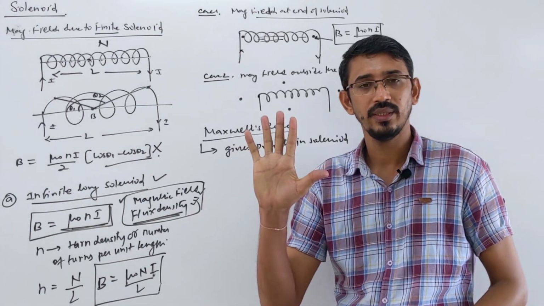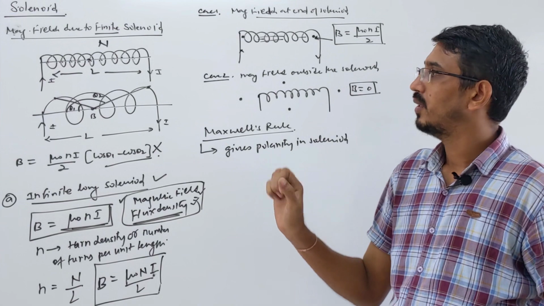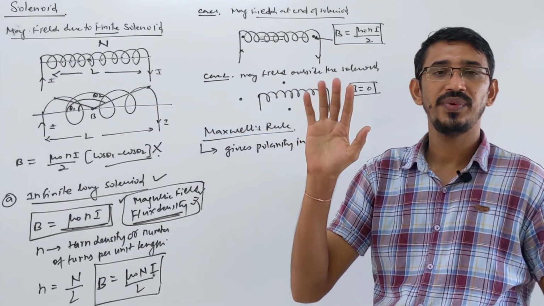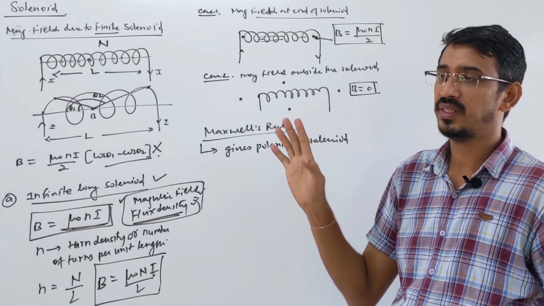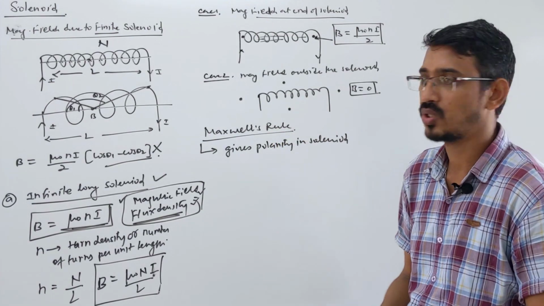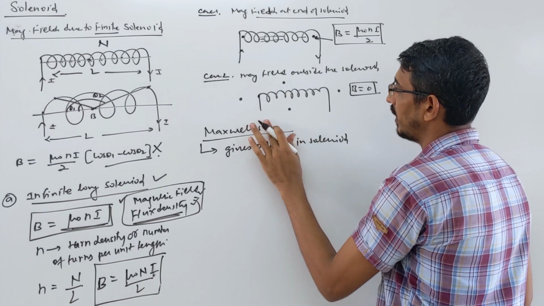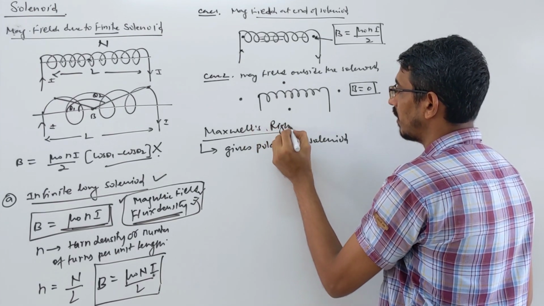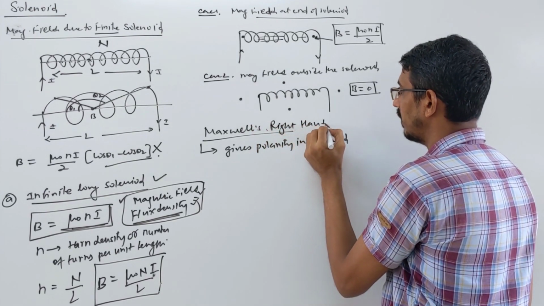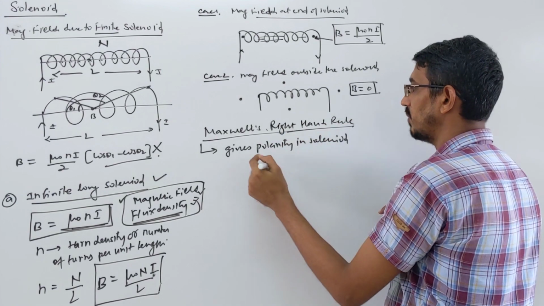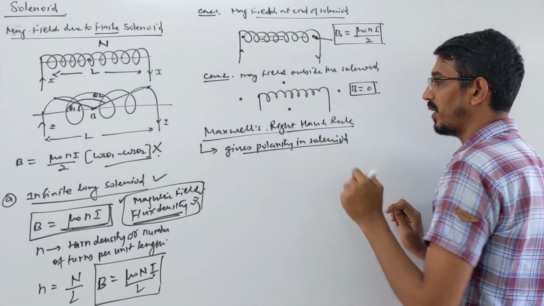What this rule says is that you look at your right hand. Suppose this is the solenoid, then your fingers show the direction of the current, and then the thumb will show the direction of the north pole. Okay. Let me write it fully here: Maxwell's right hand rule. This rule gives the polarity in the solenoid.